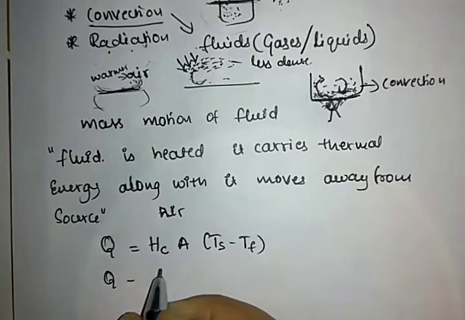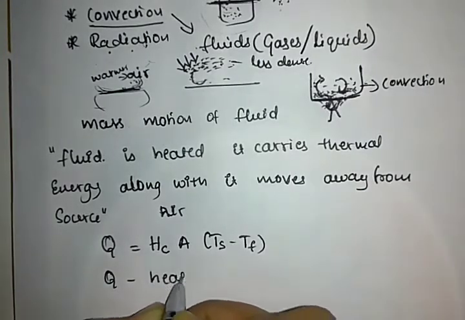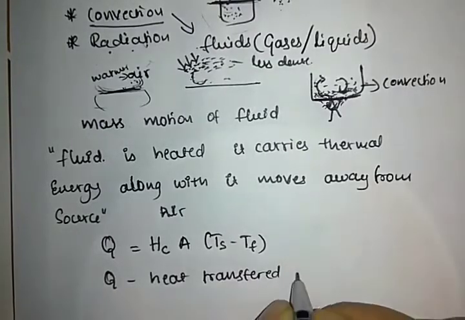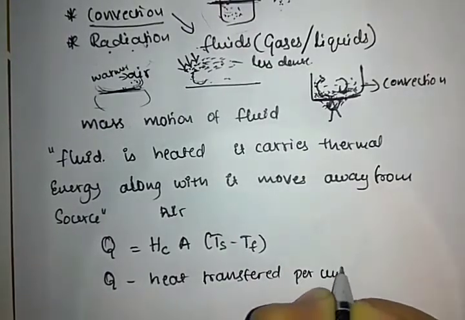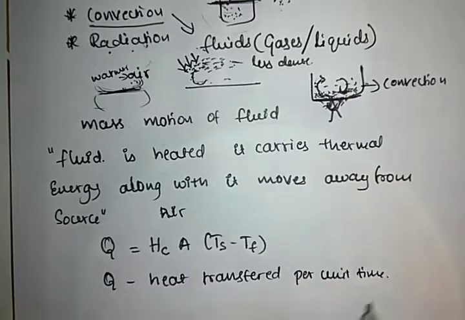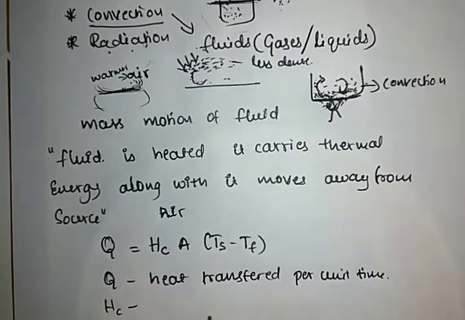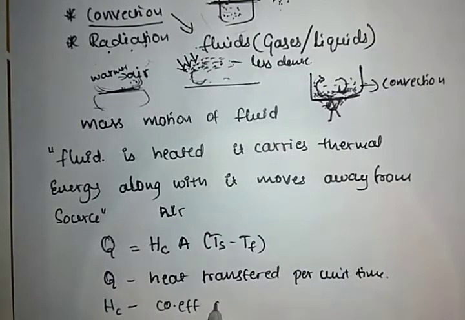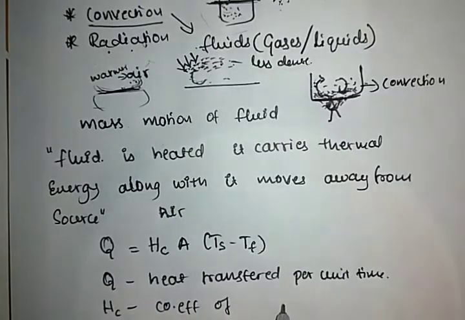Q is the heat transferred per unit time. Then what is meant by Hc? Hc is the coefficient of convective heat transfer.